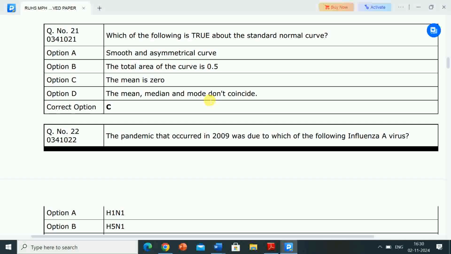The mean is 0. The statement that is true about the standard normal curve is that the mean is 0. And the remaining statements, that is smooth and asymmetrical curve, the total area of the curve is 0.5, and the mean, median and mode don't coincide, are not true about the standard normal curve.